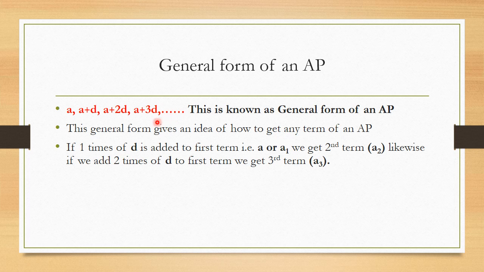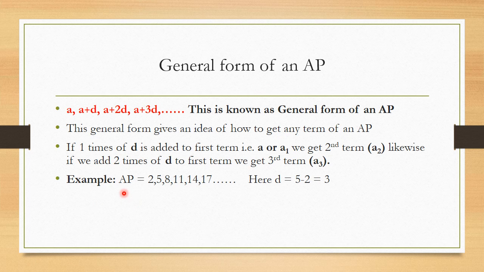Likewise, it continues, and one certain pattern is seen throughout the AP. That is why this is known as the general form. It means generally we can represent this AP in this form. That is why this is known as the general form of an AP.